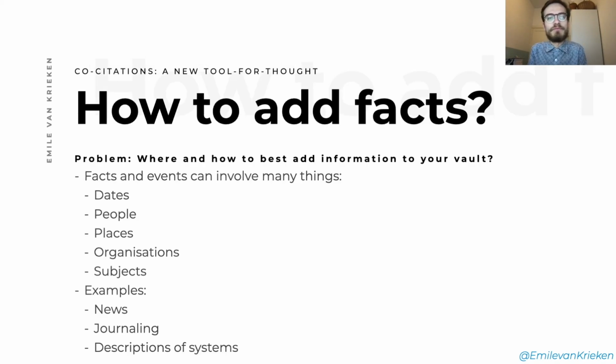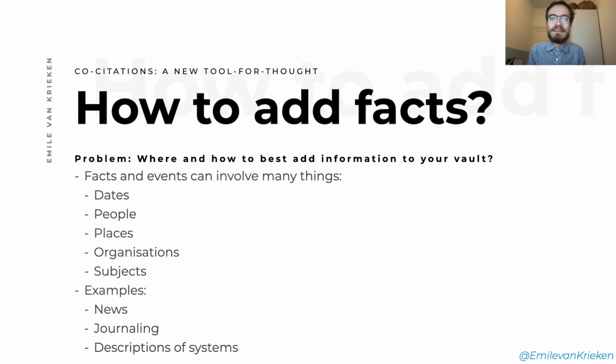The main problem that we try to solve is how and where to add facts to your Obsidian Vault. What is a fact here? Well, a fact can be many things. It can be something that happened in your life. It can be some piece of news. It can be a description of a system, a piece of knowledge, something that happened in a story that you're writing, in a novel, or something in your tabletop RPG where one person, I don't know, decanted another warrior. I don't really go much into these spaces.